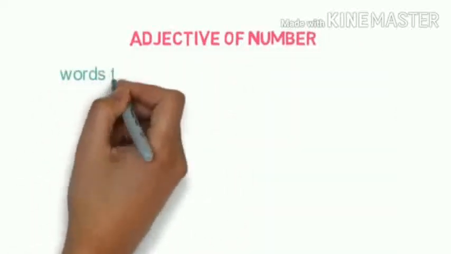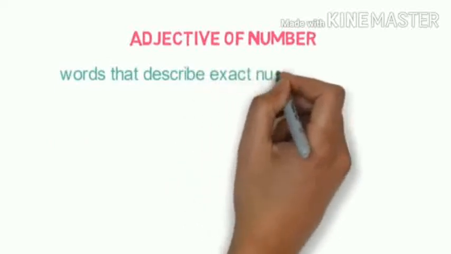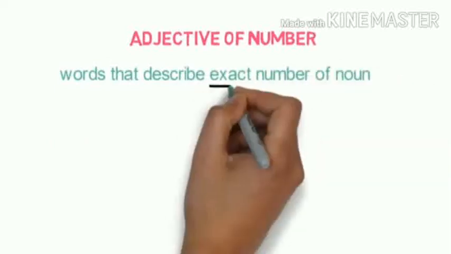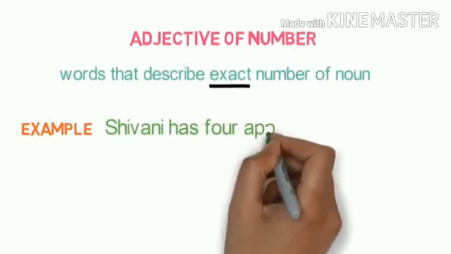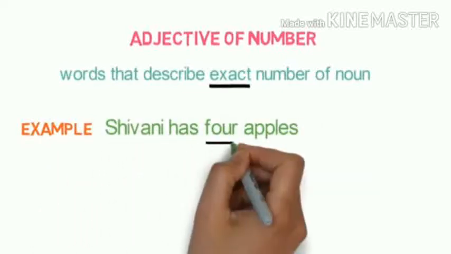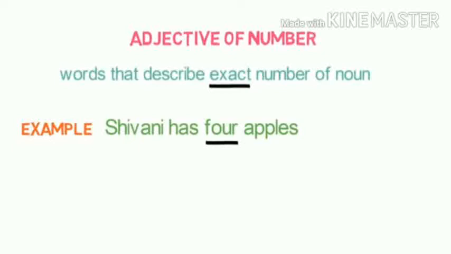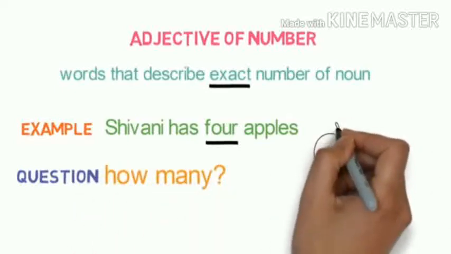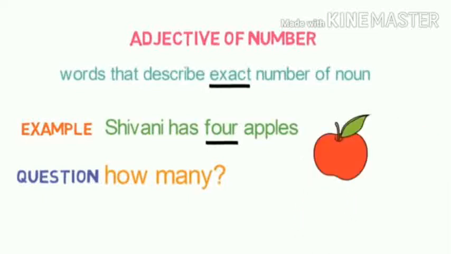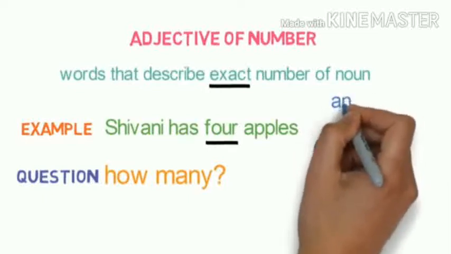Now let us learn the third type of adjective, that is adjective of number. Words that describe the exact number of a noun are called adjectives of number. For example, Shivani has 4 apples. How many apples? 4 apples. So this is giving you the exact number. The question you need to ask to find the adjective of number is how many.